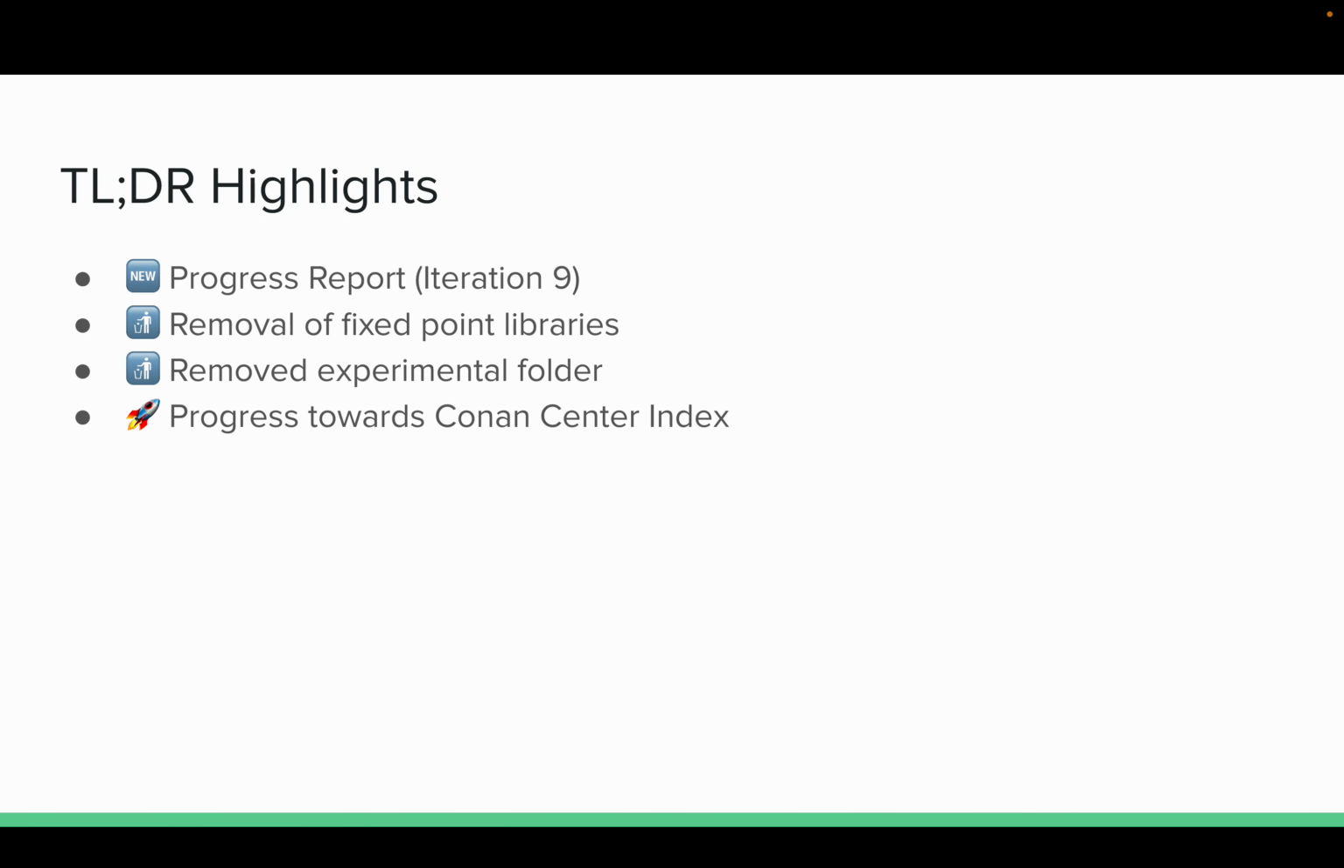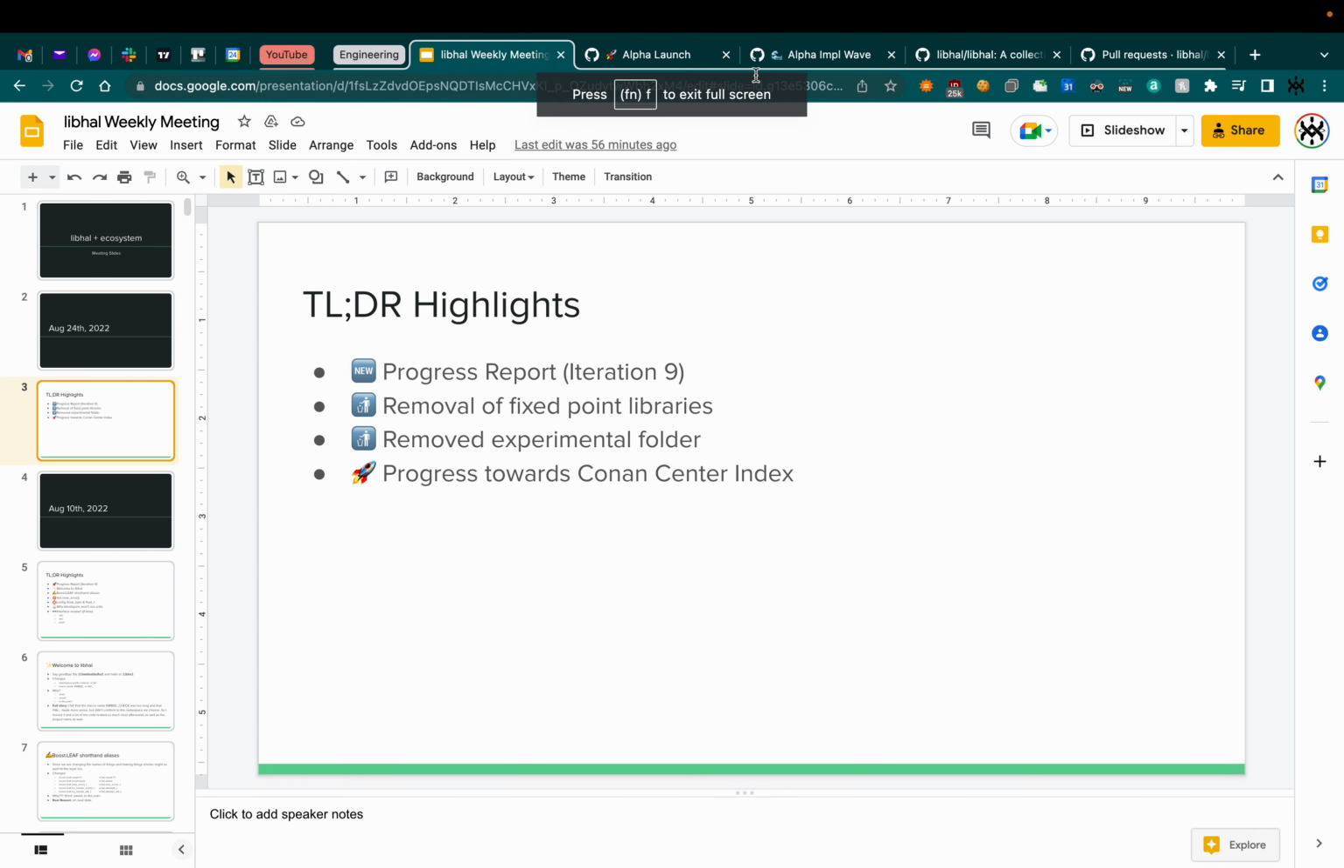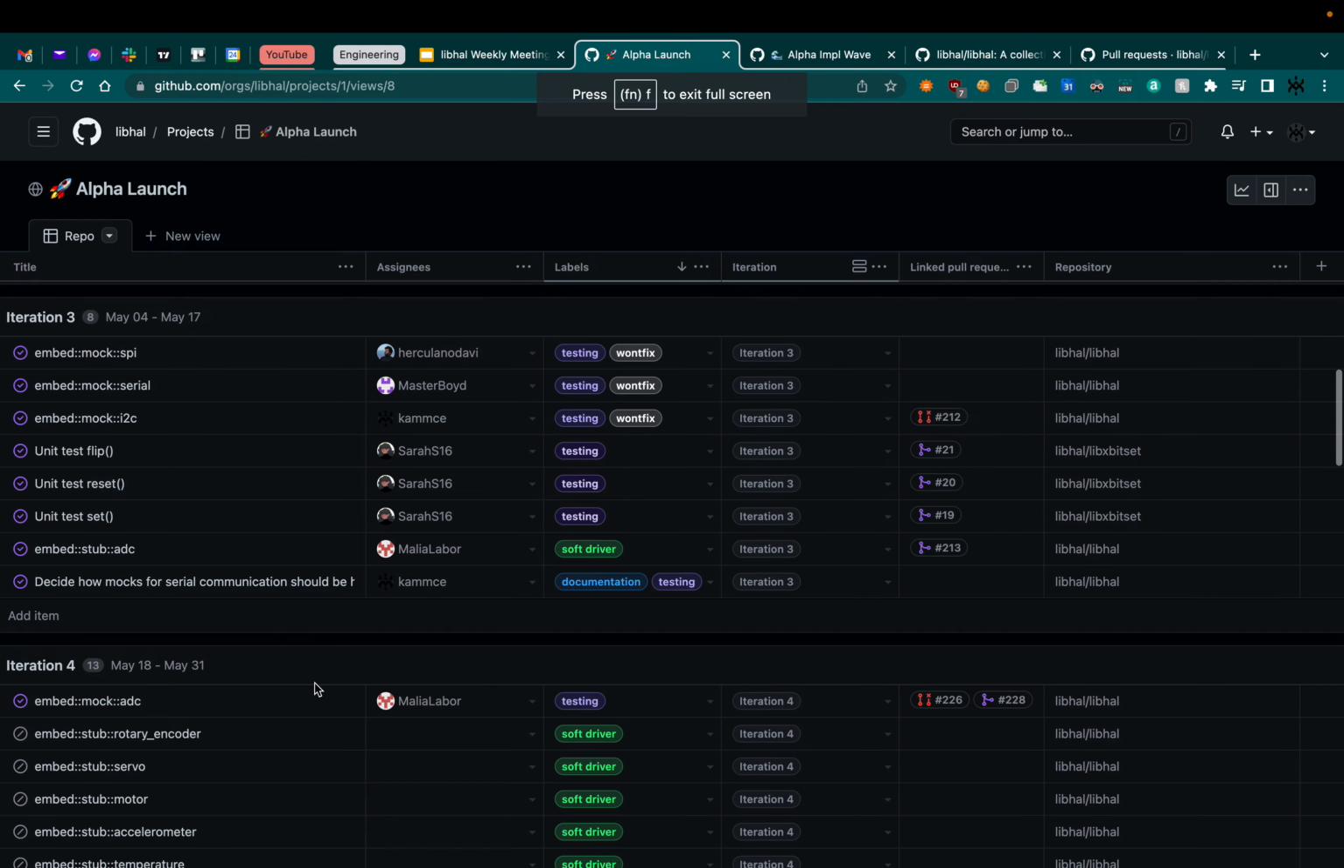All right, so we have a bit of a short one today. I'm just going to go over a couple of items here. There's not actually any other slides. Just want to go over the progress report from iteration 9, the removal of fixed point libraries, or fixed point code for the most part, remove experimental folder, and the progress towards the Conan Center index I'd like to go over. So let's actually go over to alpha launch for this iteration.